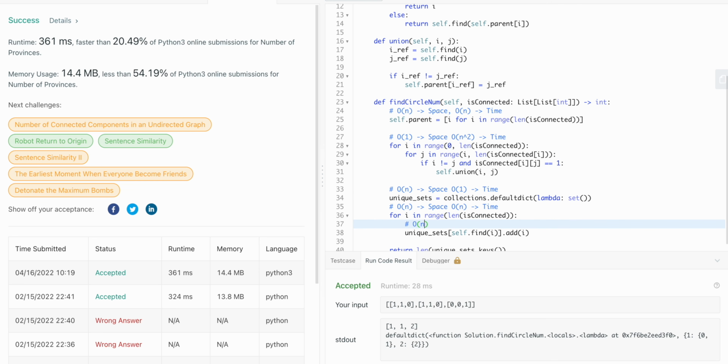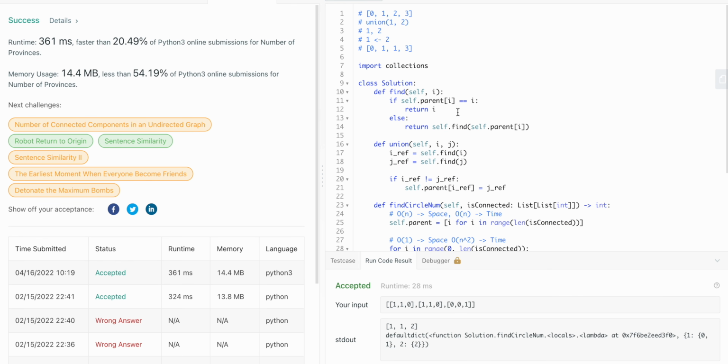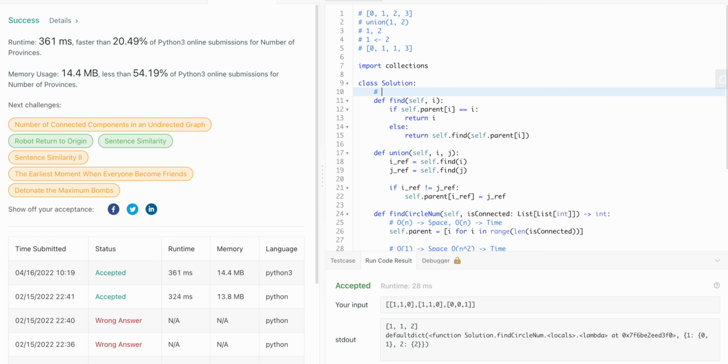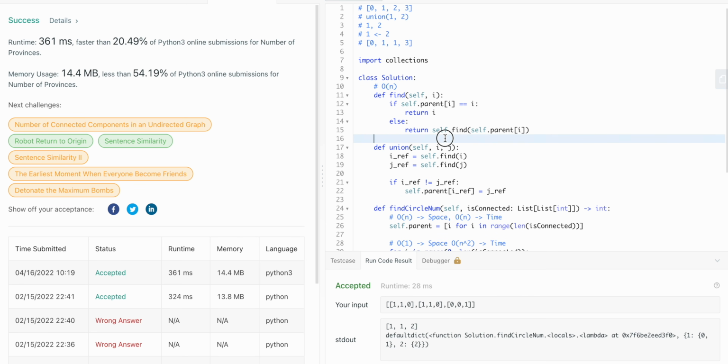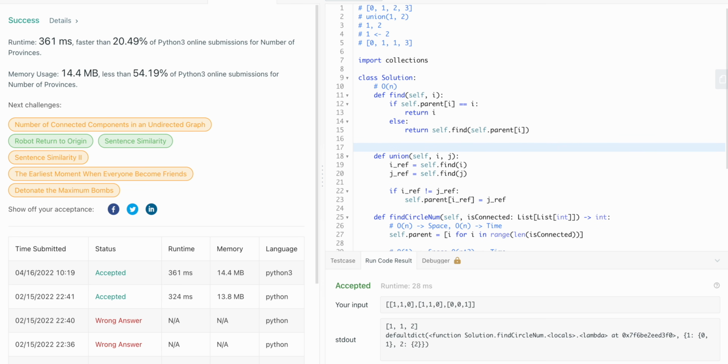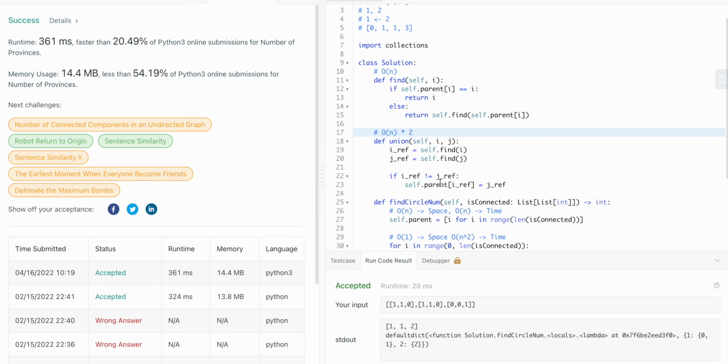And this is calling the find function. So the find function here has O of n because it recursively calls find. Worst case scenario, we have to go through everything once. And then the union has O of n times 2 because we're calling find twice. But O of constant space. And this is also O of constant space.